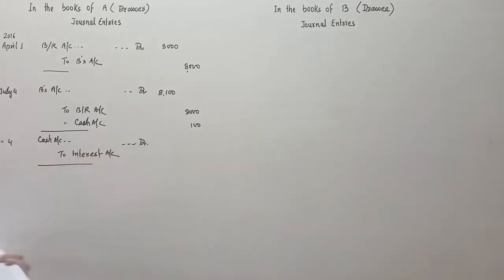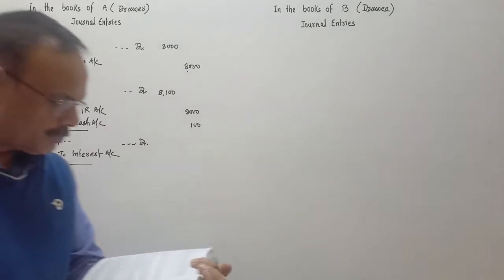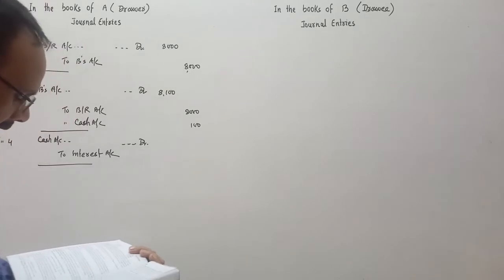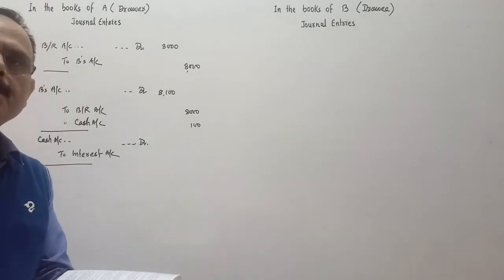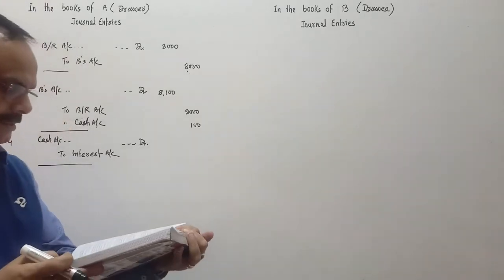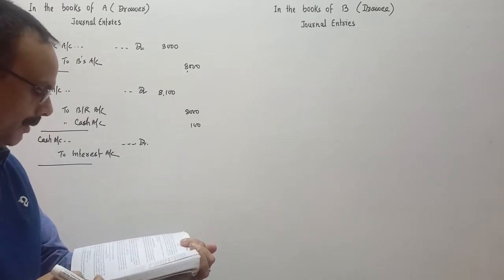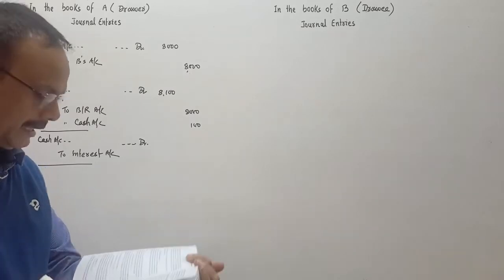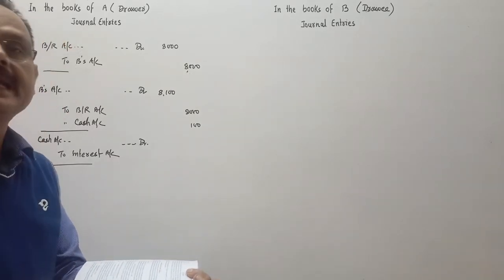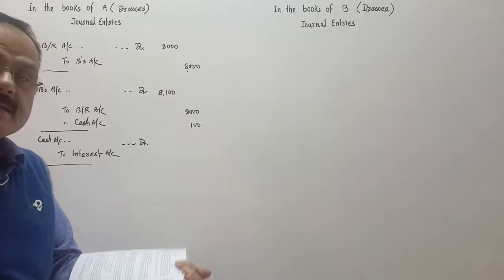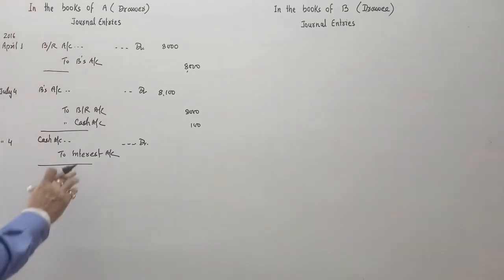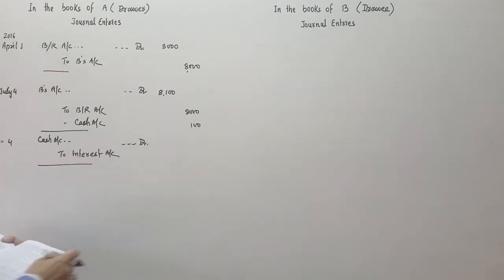You see the sentence, on 4th July 2016, A draws a new bill payable after 73 days, okay, provided interest is paid in cash at the rate of 15% per annum. To this B is agreeable, means B is ready. The bill is met on maturity. So we'll calculate the interest on this amount. Amount of the bill is how much?